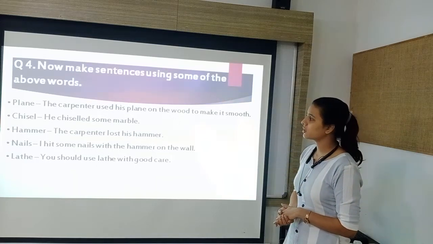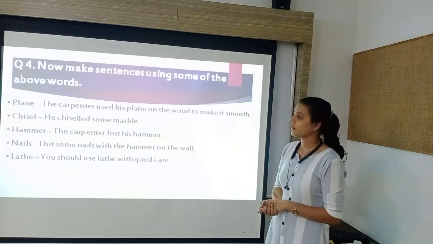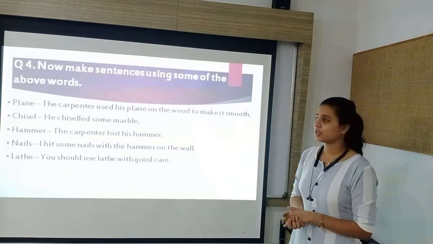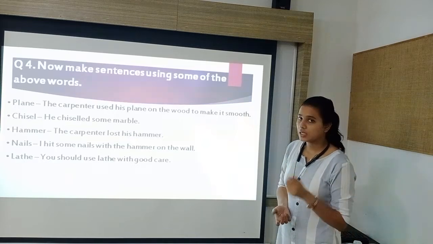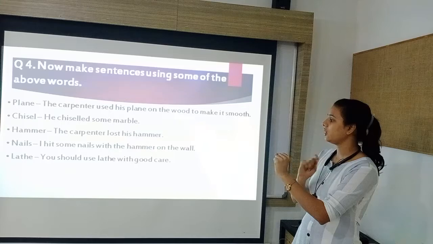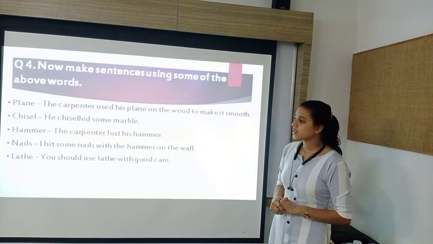Next is chisel. He chiseled some marble. Next is hammer. The carpenter lost his hammer. Next one is nails. I hit some nails with the hammer on the wall. Next is lathe.